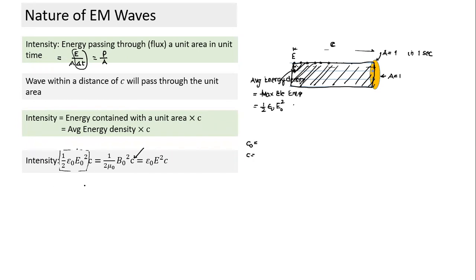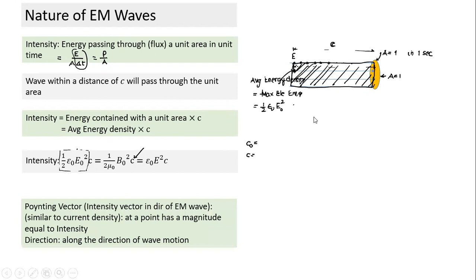If you get through the logic, the flux kind of thing, we have used this concept in fluid mechanics also. What is the volume of liquid which will pass through a cross section? Volume flux, mass flux. Now we are using energy flux. How much energy will pass through? All energy contained within the length equal to C will pass through. So that's the equation, and we also define this term intensity.